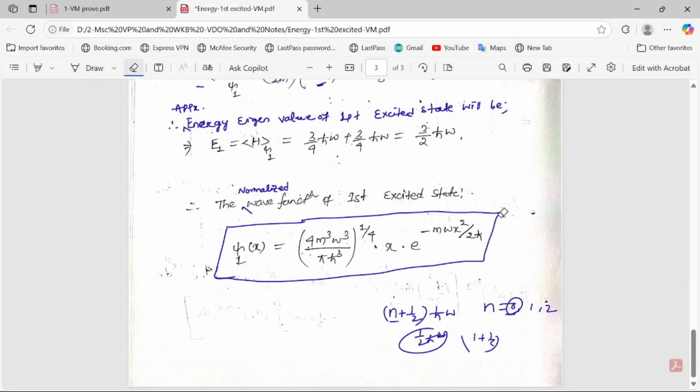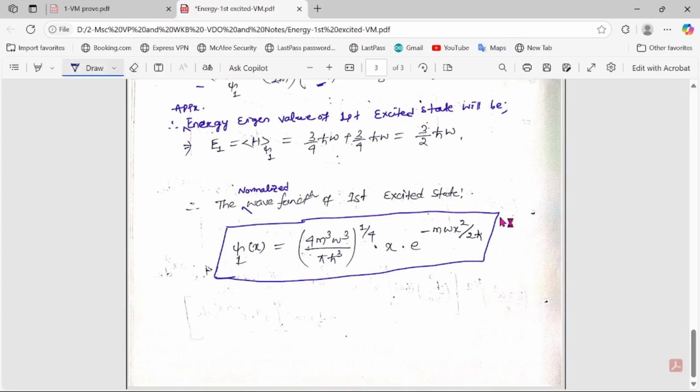So here I am going to stop today's class. In the next class we are going to discuss finding the ground state energy of the helium atom by using the variational method.